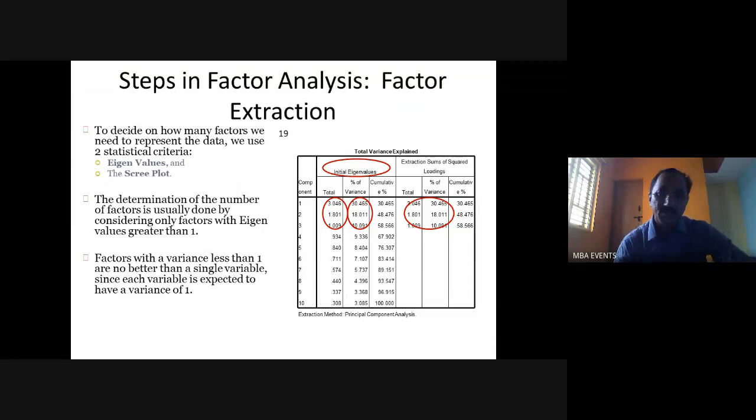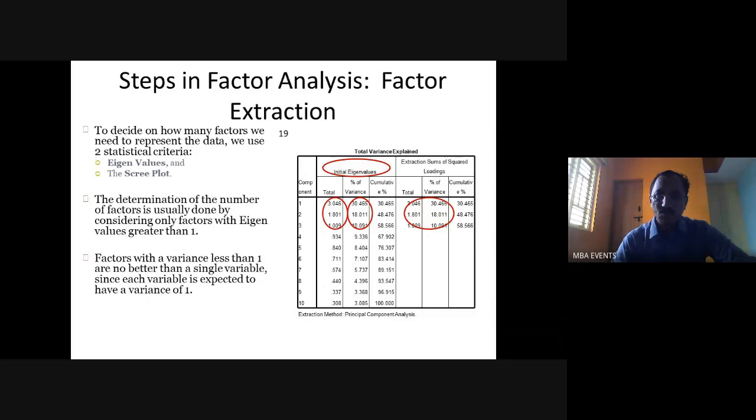You can see here in SPSS, the factor extraction is shown in the table we call total variance explained. To decide how many factors we need to represent the data, we use two methods: the eigenvalues method and the scree plot method. This is the table that comes as the output when we run the factor analysis. This total variance explained tells how many factors are constructed by the software.